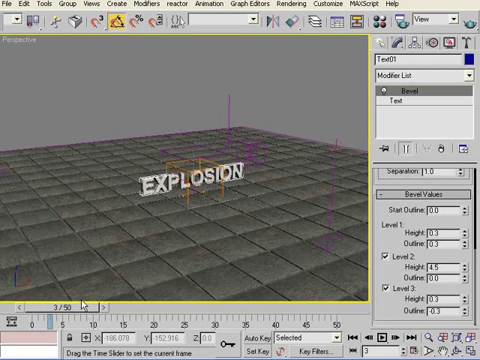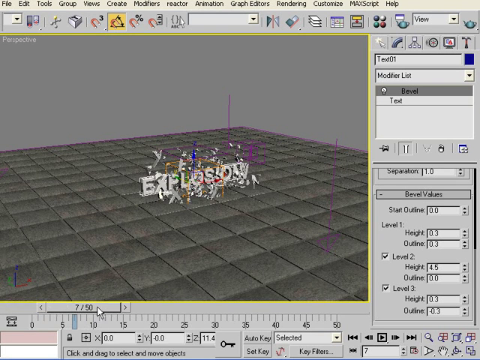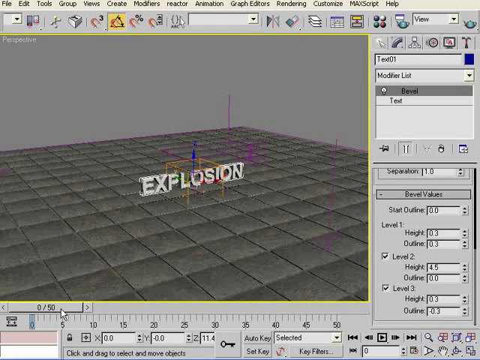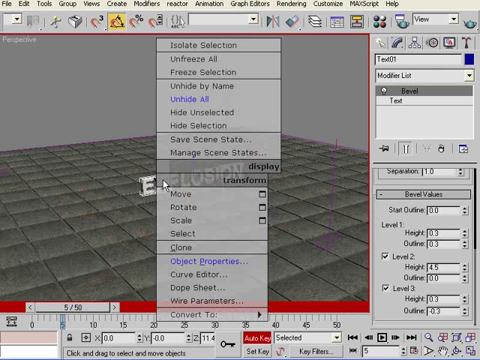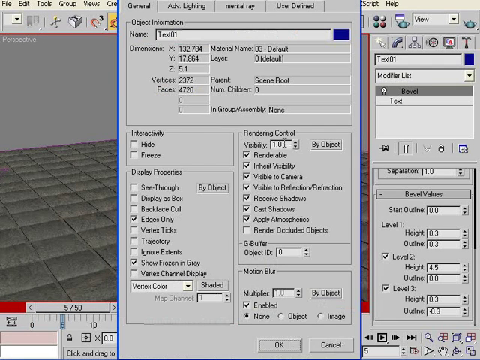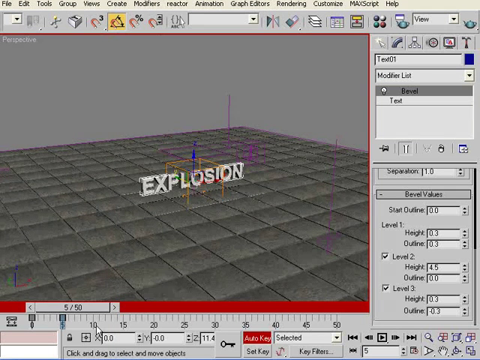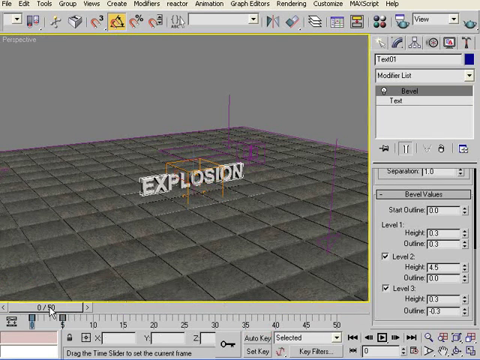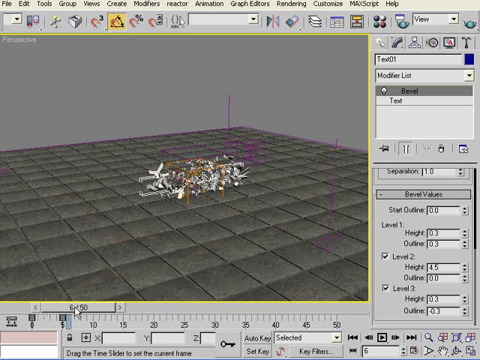So it's very simple. What you need to do is just select the text, auto key first. So bring it to 5, auto key, right click, object properties, bring it to 0. Okay, so now we get the keyframes here. So we are telling it that here its visibility is full and then it goes down to 0.